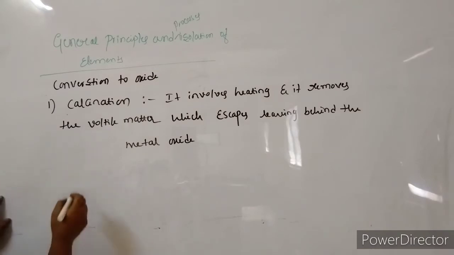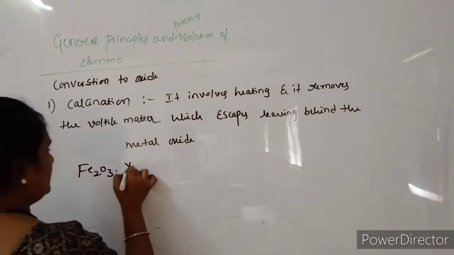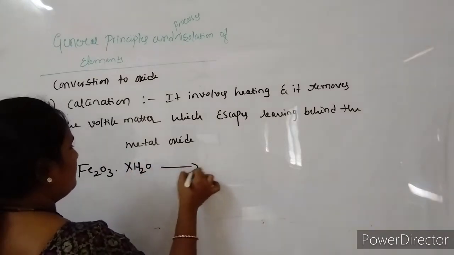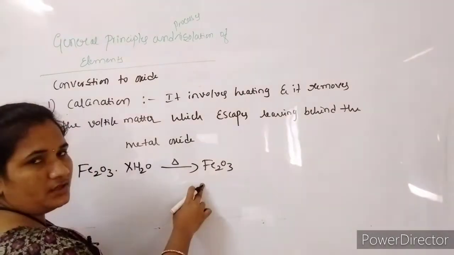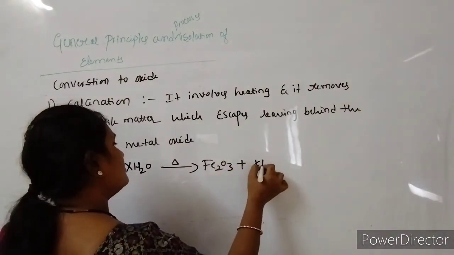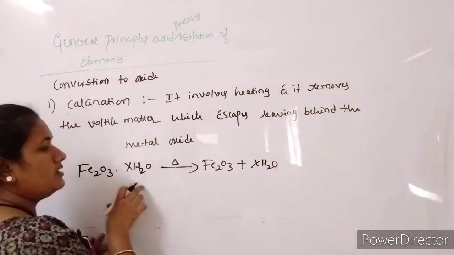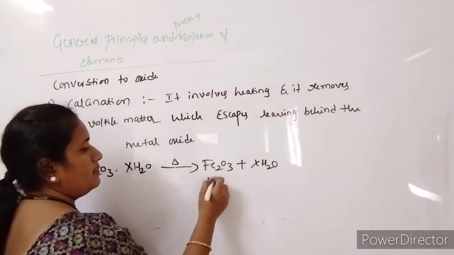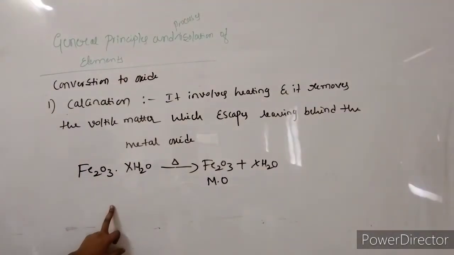So for example, if iron trioxide contains X moles of water, after heating we will get only Fe2O3 with the removal of X moles of water. So simply by heating this iron oxide, we get the metal oxide only after the removal of water. So this is one example.